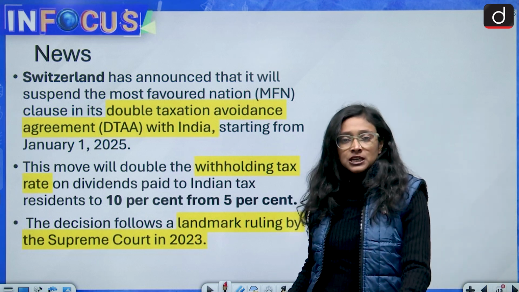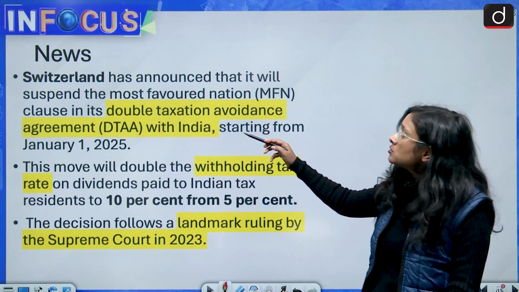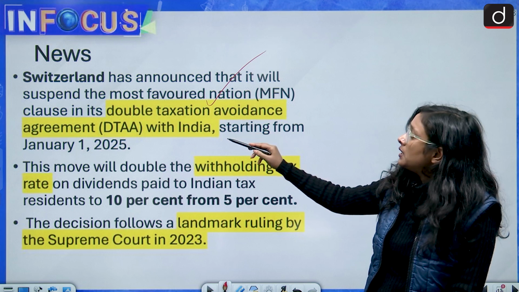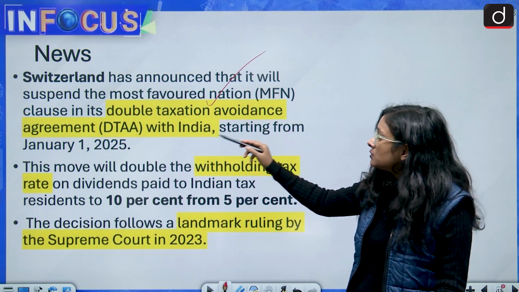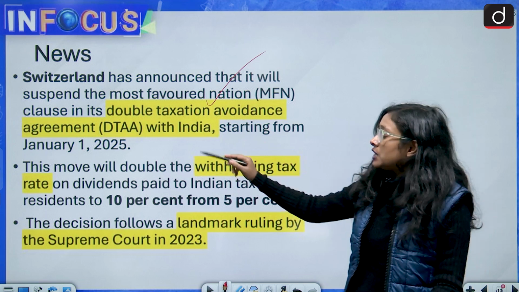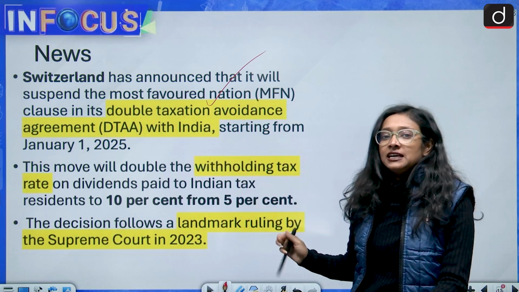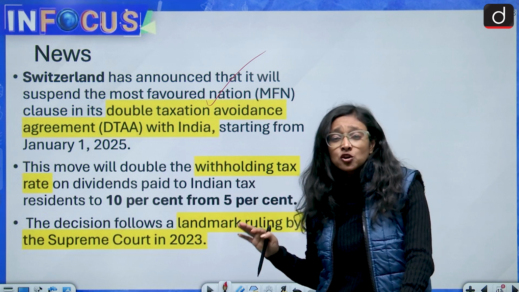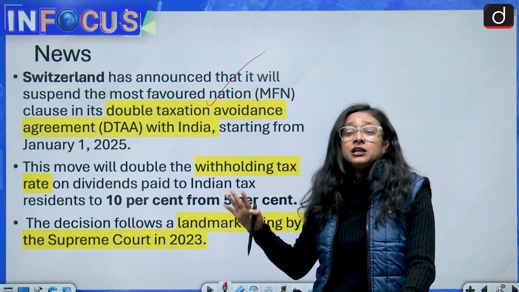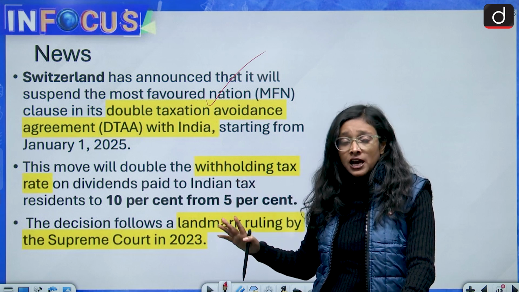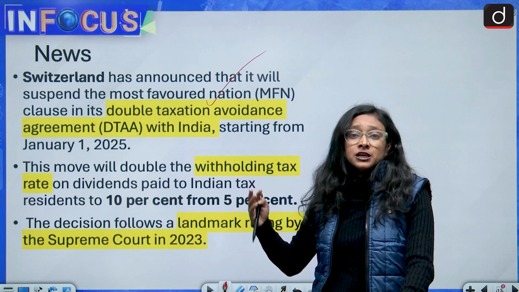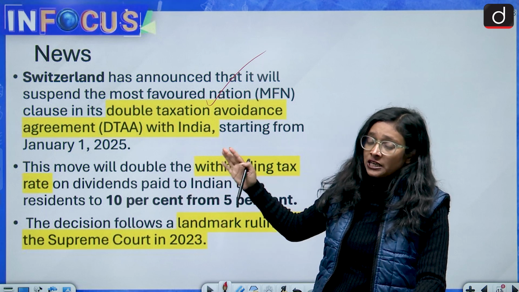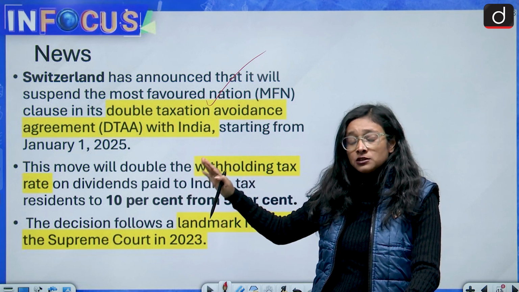So what had happened is that Switzerland had announced to suspend the most favored nation clause in its double taxation avoidance agreement with India starting from January 1st, 2025. And that has created a huge uproar in the investment market, and so many economic experts are saying that maybe it will impact the investment in India, and it will also impact other nations that they can also take such a decision. And why Switzerland has taken such a decision, we'll discuss in detail.